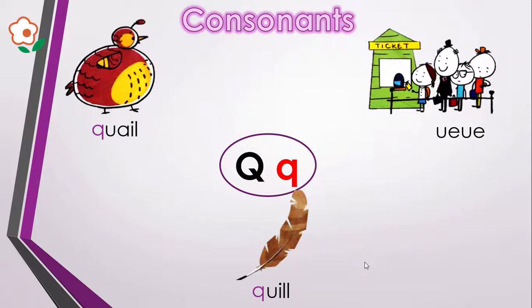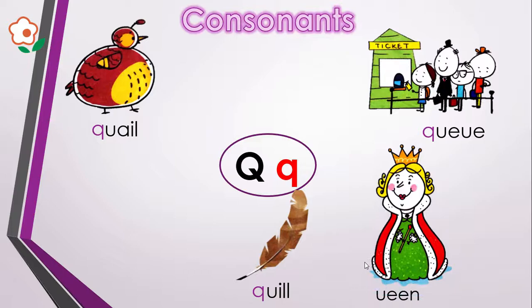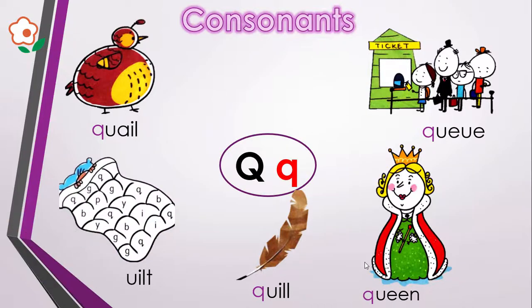Say queen and listen carefully what sound it produces in the beginning. Queen. Yeah, queen is also beginning with Q, Q. Quilt. Say quilt and listen carefully. What is its beginning sound? Q, Q.